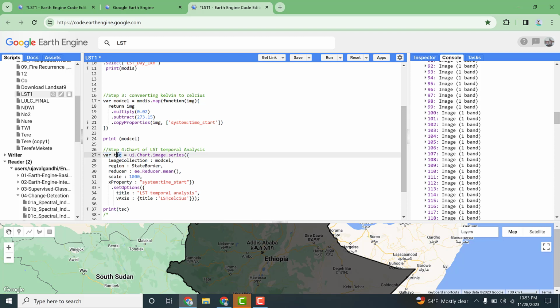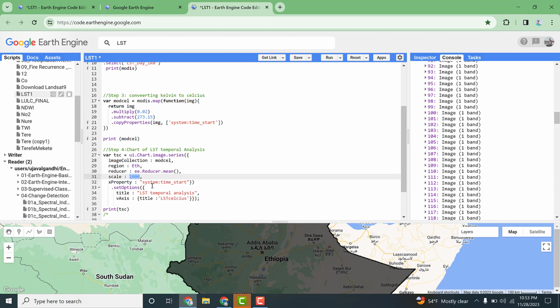You can give your own name, and here is the function ui.Chart.image.series. The image collection is the output data, converted from degrees Kelvin to degrees centigrade, here MODIS degree Celsius. Then the region is Ethiopia, ETH, the administrative boundary, and we need a reducer of mean, and the scale is 1000, because 1 kilometer is 1000 meters.